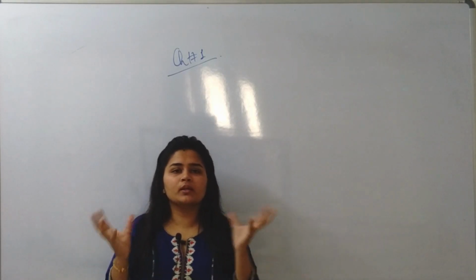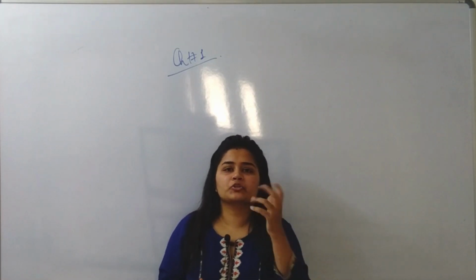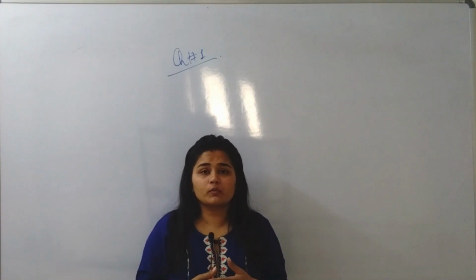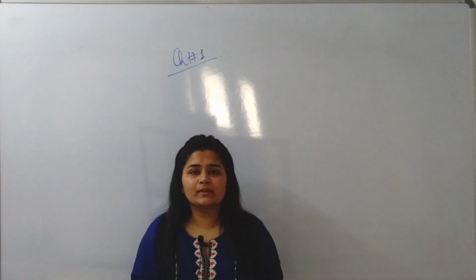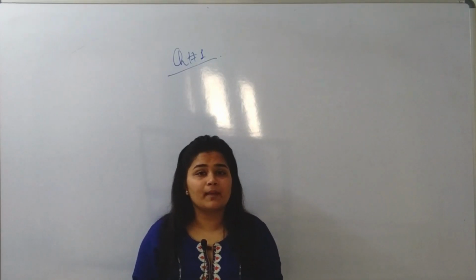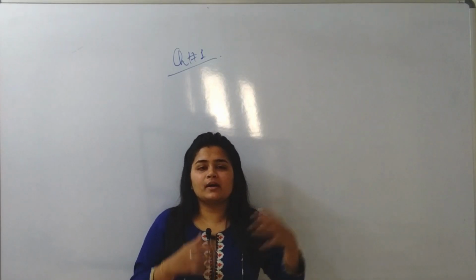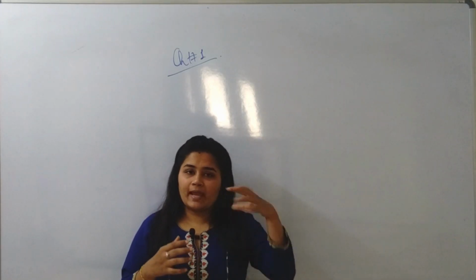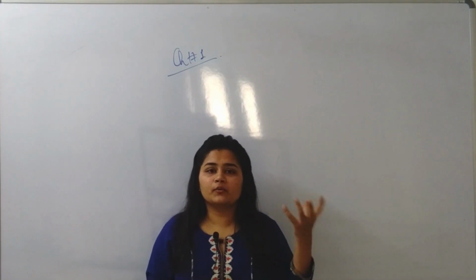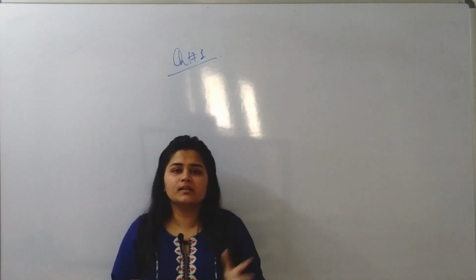Whatever changes are going on, which are chemical changes, those are called chemical reactions. If we want to write down these chemical reactions in our notebook, or write the theory on these chemical reactions, we write them in the form of equations, just like the equations in mathematics, a plus b whole square, etc. So the heading says that whatever chemical changes are occurring in our surrounding are known as chemical reactions, and these chemical reactions are written in the form of chemical equations when written in theory.